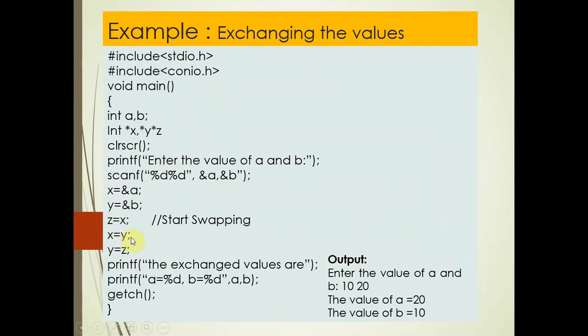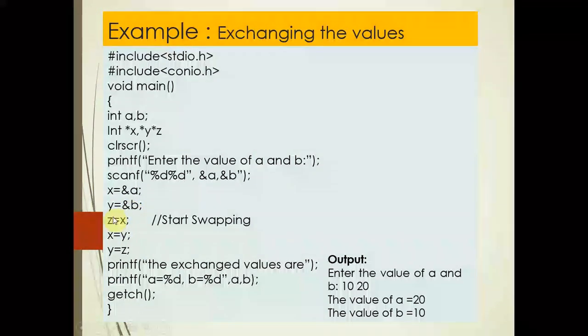Now x equals y. What does y contain? y contains the address of b. When you write x equals y, it means x now contains the address of b. And the last statement is y equals z. z contains the value of x, so y equals z. Now the values of a and b are swapped because z equals x, x equals y, and y equals z.